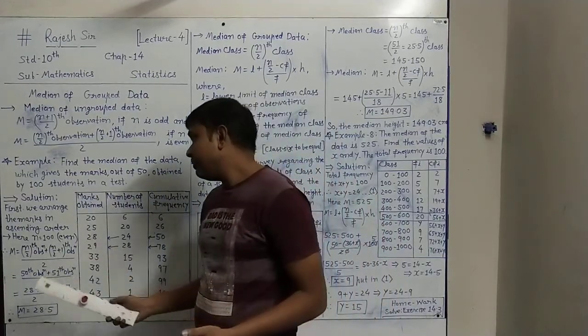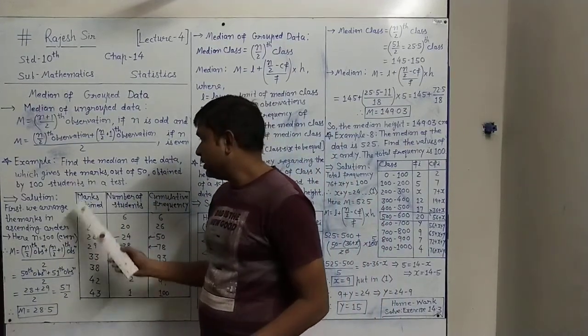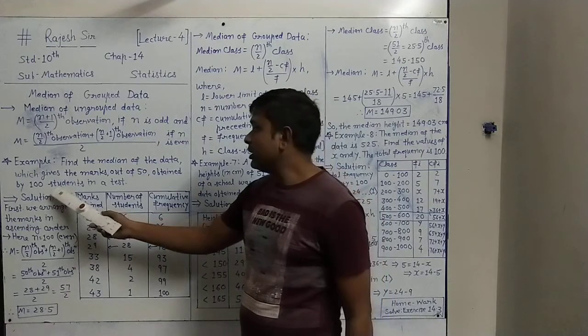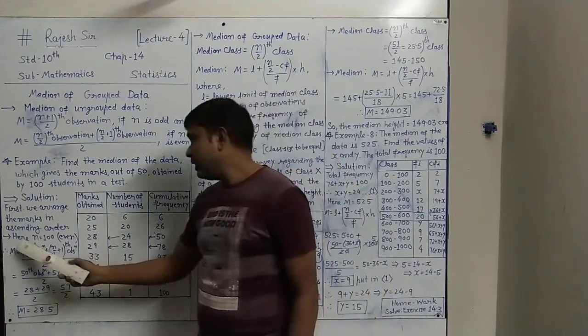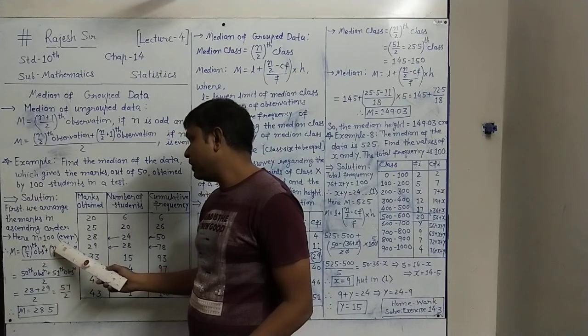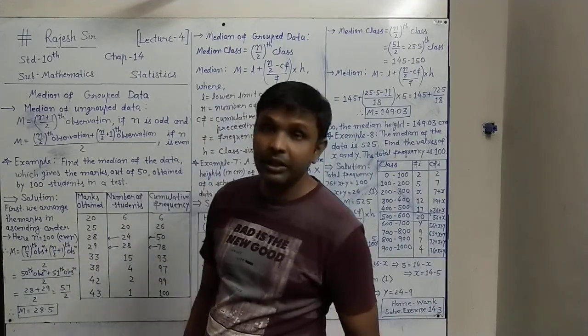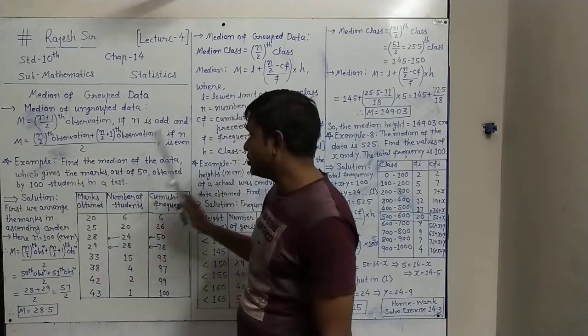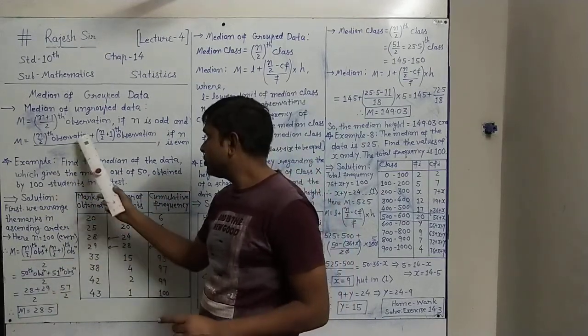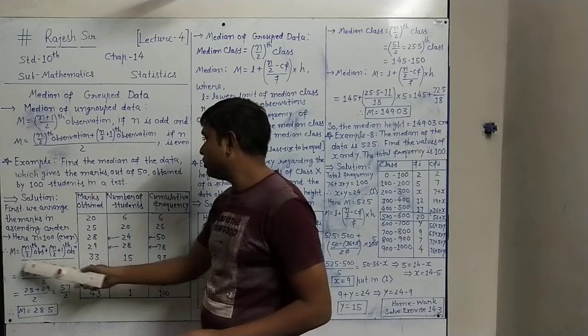Now the formula we will use to find the median. Here we can see the total number of students is 100, so n equals 100, and 100 is an even number. So this formula will be applied: M equals the n by 2-th observation plus the (n by 2 plus 1)-th observation, whole upon 2.